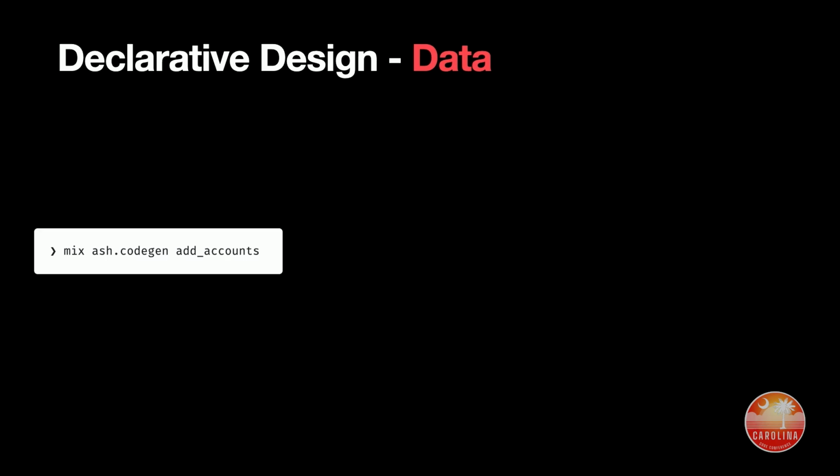And to see how this applies to data, we mentioned some things live in a database and have to happen in the database, and some things happen in our application. Well, let's say I just added that user resource to my app. It's the first resource I have, and so I can run mix ash.codegen. Mix is a tool you use when working with Elixir that runs tasks that your application might define, and ash.codegen is one such task defined by Ash. So mix ash.codegen, we give it a name that we added, accounts.